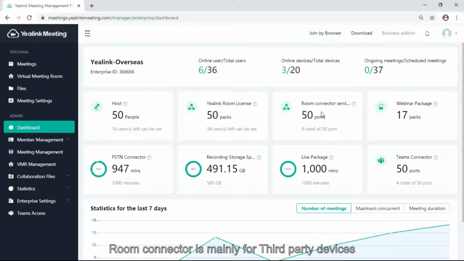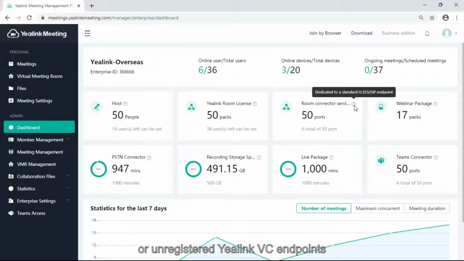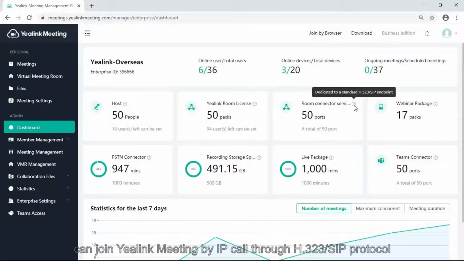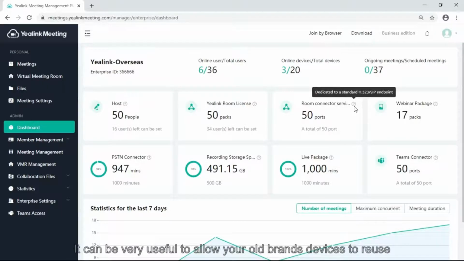Room connector is mainly for third-party devices or all registered Yealink VC endpoints. A VC device, no matter which brand it is, can join Yealink Meeting by IP through the SIP protocol with one room connector consumption. It is very useful for allowing other brand devices to be reused.